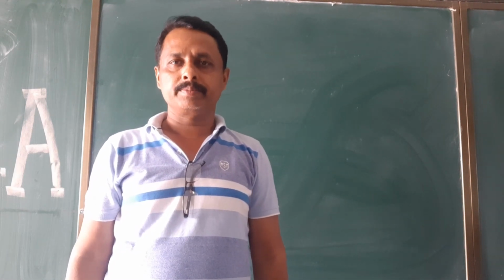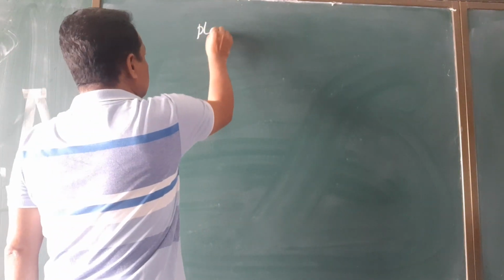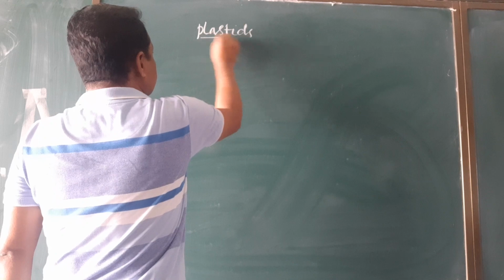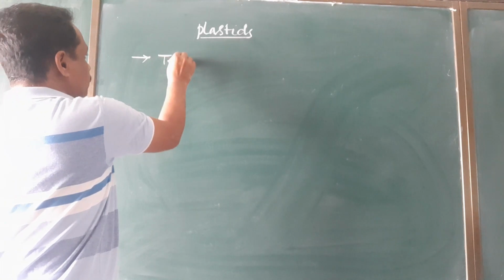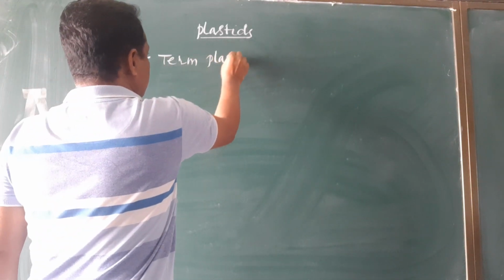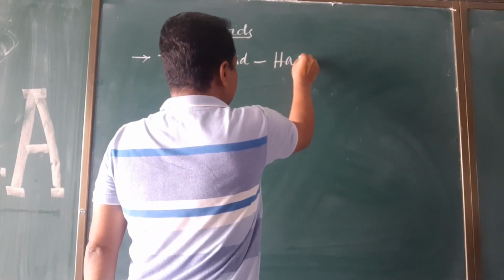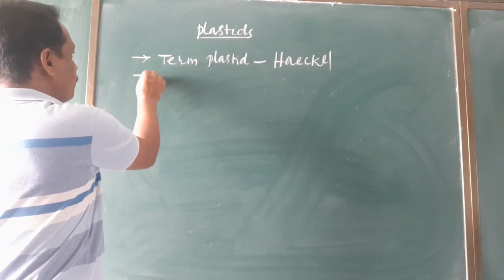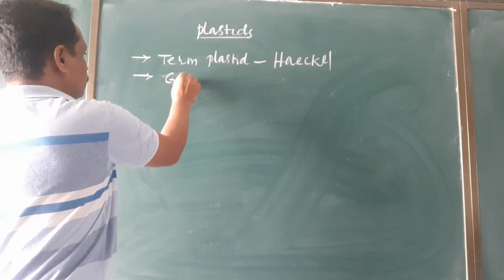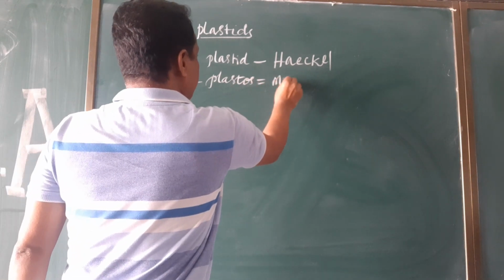Today I am going to talk about one of the important cell organelles, that is plastids. The term plastid was coined by Haeckel, and in Greek, plastas means molded.